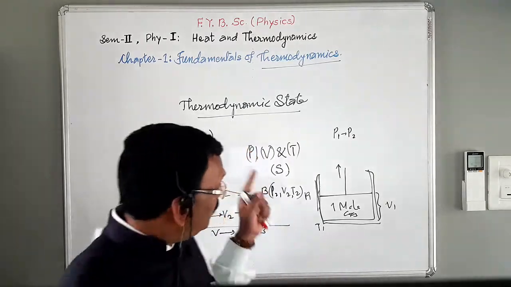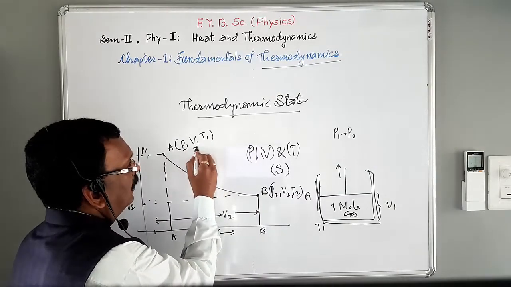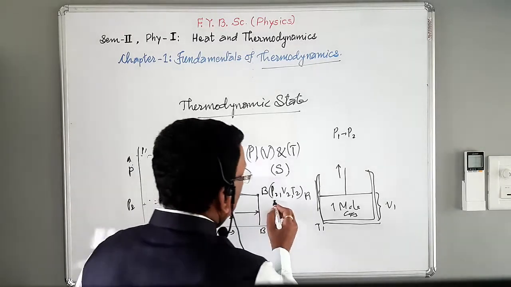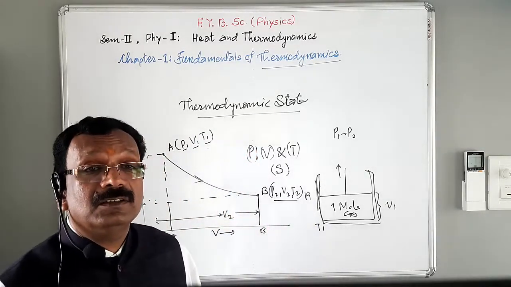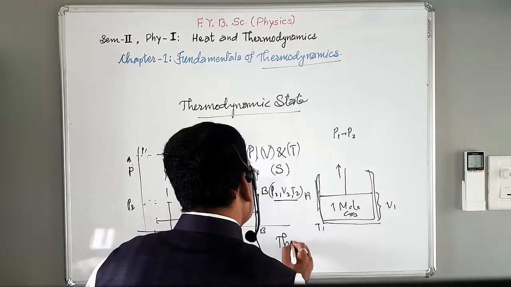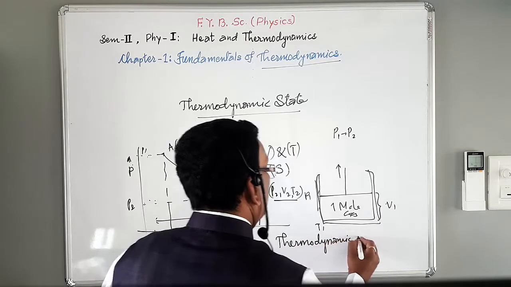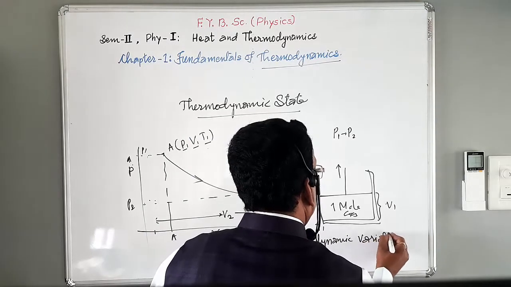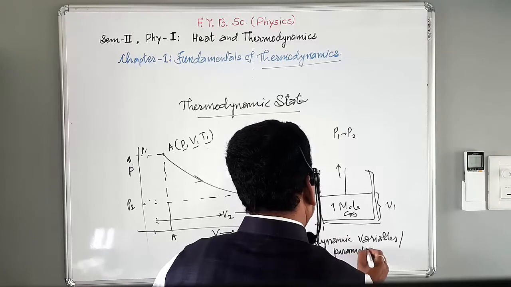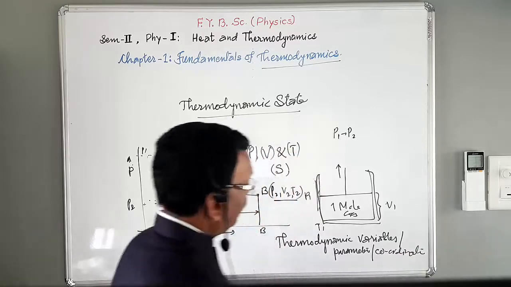Okay. Now here these parameters, that is pressure, volume and temperature, these parameters or variables or coordinates are called thermodynamic variables or thermodynamic parameters or thermodynamic coordinates. Okay, this is very important.